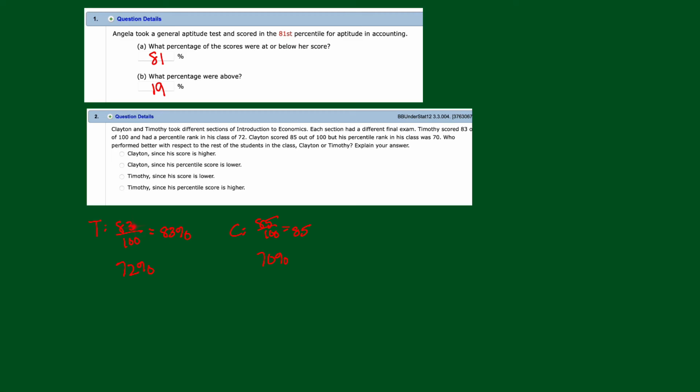Timothy. Okay, so Timothy here. So which one? Timothy, since his percentile score is higher, right? Yeah, actually, Clayton got the higher percentage, but we're talking about percentiles, so that's Timothy. He scored higher than 72% of all the test takers, whereas Clayton's 85% was only higher than 70% of all the test takers. So we're going to go with that last part right there. His percentile is higher.